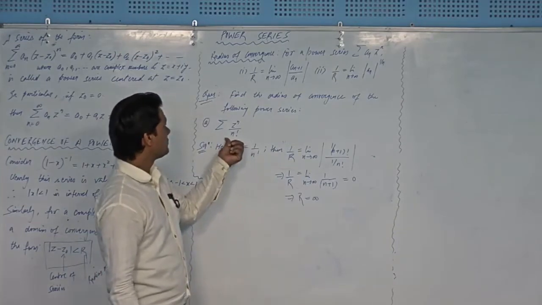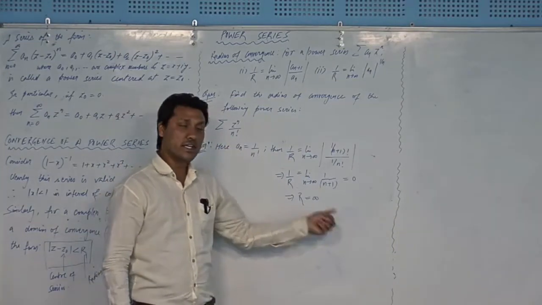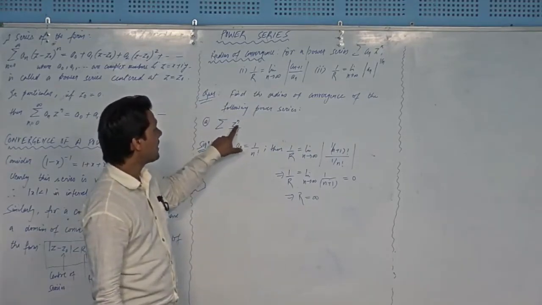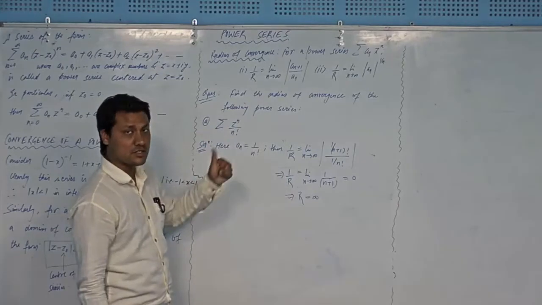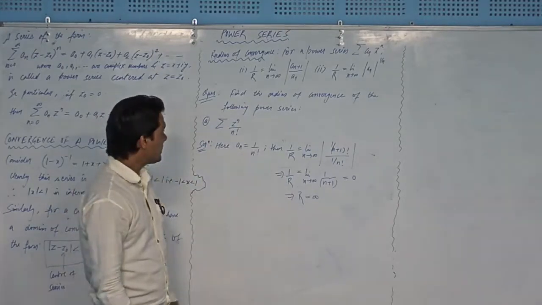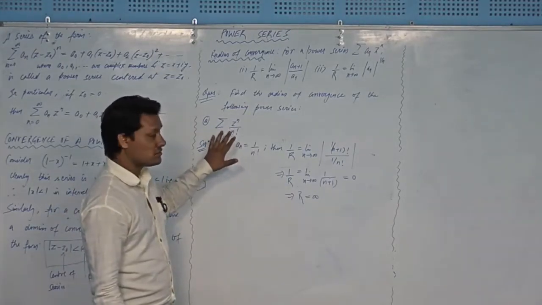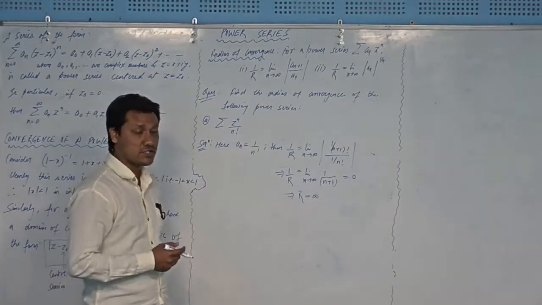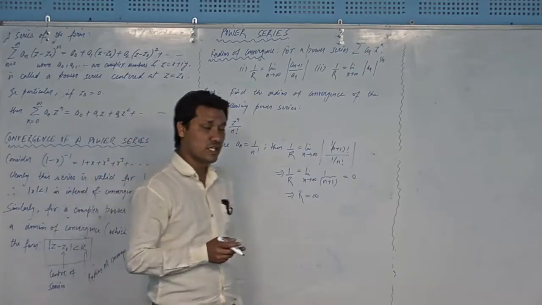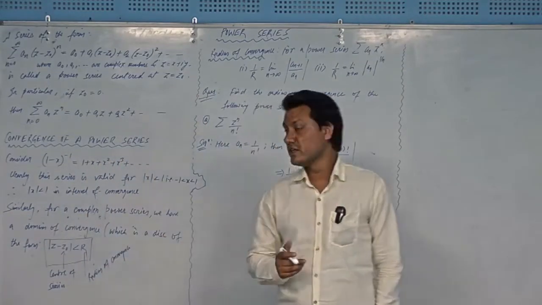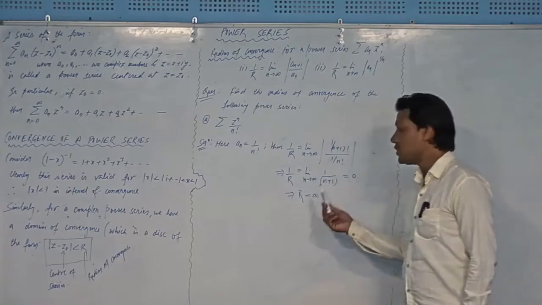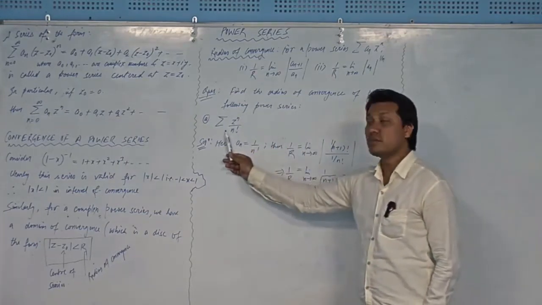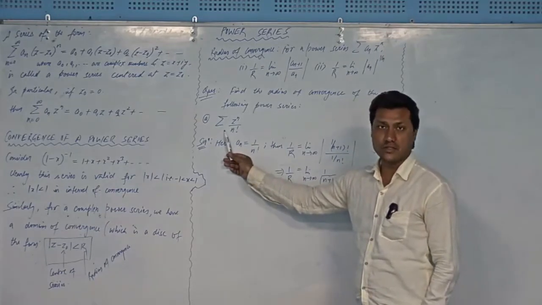this power series has an infinite radius of convergence, and see the center of this series is z to the power n, means z minus 0 whole to the power n, means this series is centered at 0. It means that the function representation for this series is an entire function, right? As we discussed in our last videos, an entire function is analytic over the whole complex plane. It means that if you are getting r equal to infinity, infinite radius of convergence, the function represented by this power series should be an entire function, right?